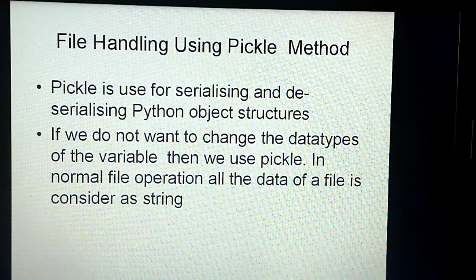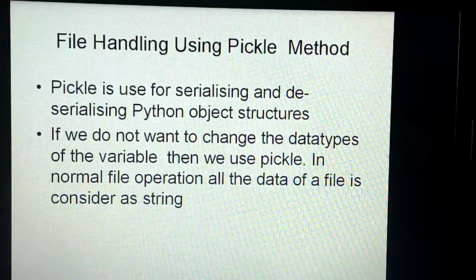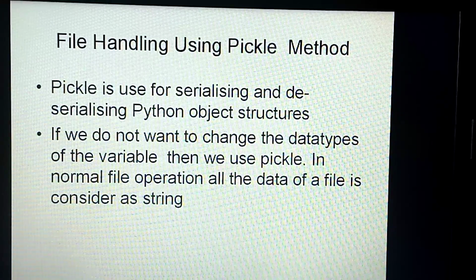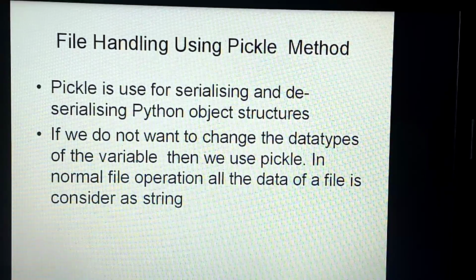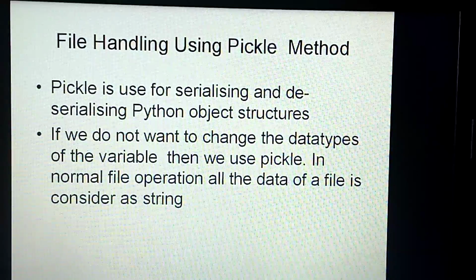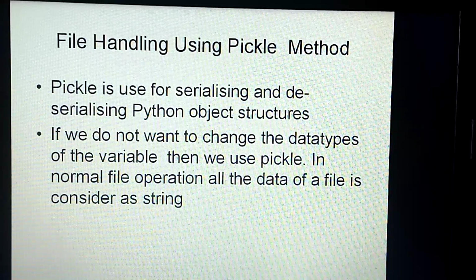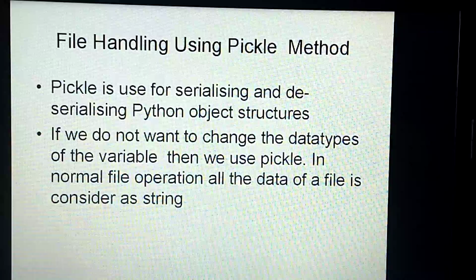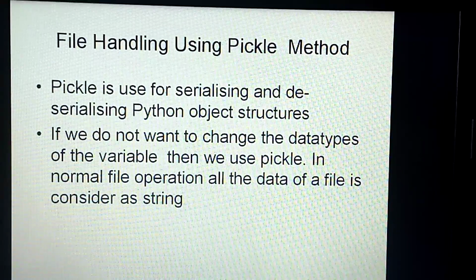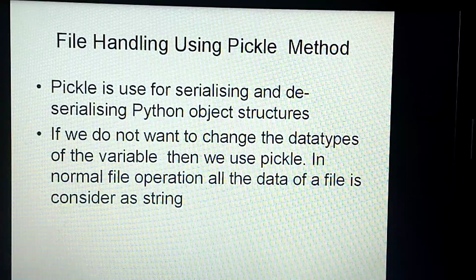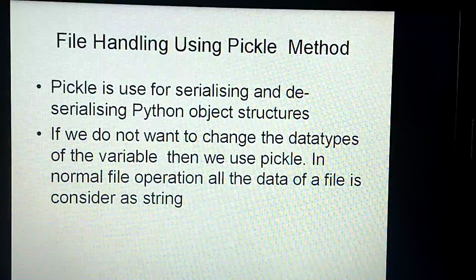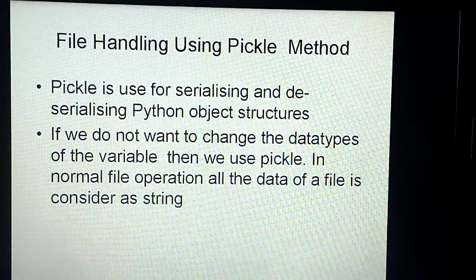Why are we going to use pickle? Pickle is used for serializing and deserializing a Python object structure. In more detail, if we do not want to change the data type of a variable when writing into the file, then we use pickle. In normal file operations, all the data of a file is considered a string.